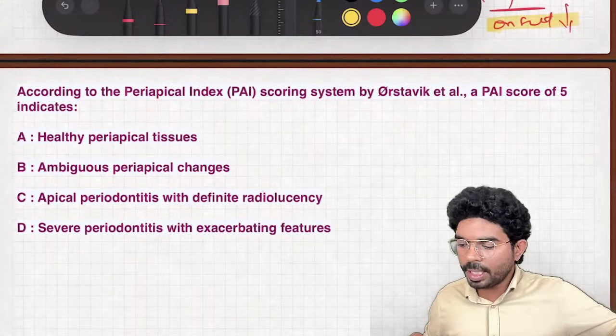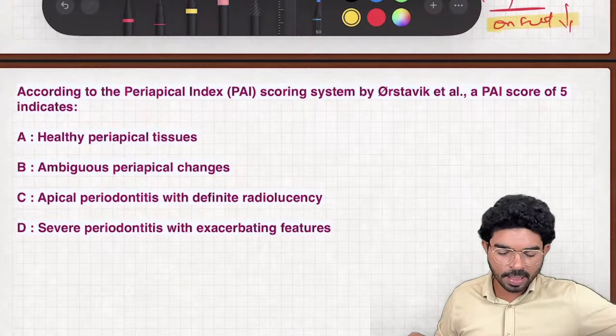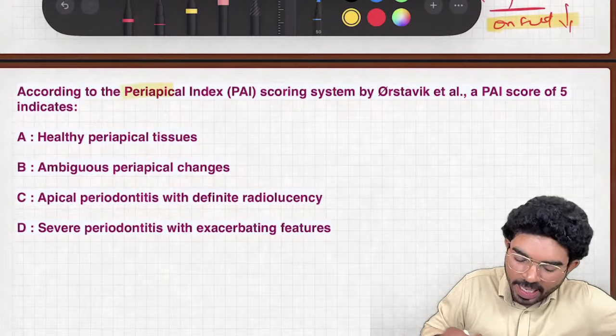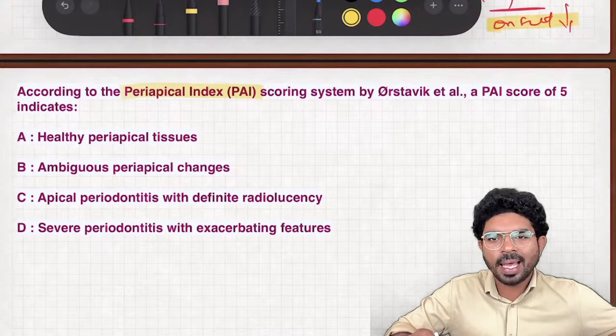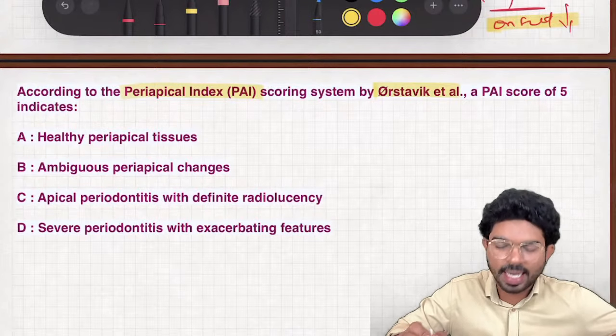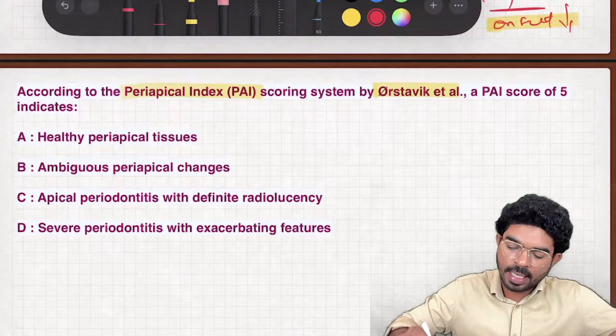Okay, so I'm done with that particular concept. Moving to the next one, that is PAI index. Recently, a question asked about PAI index was directly straightforward. They asked for the scientist's name.